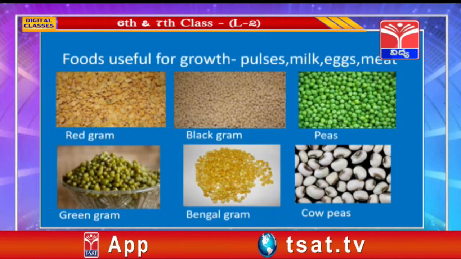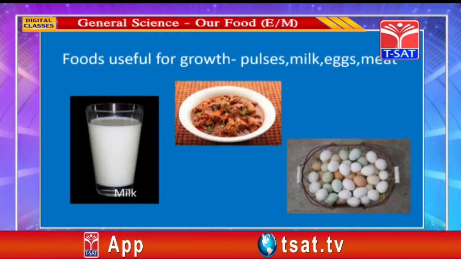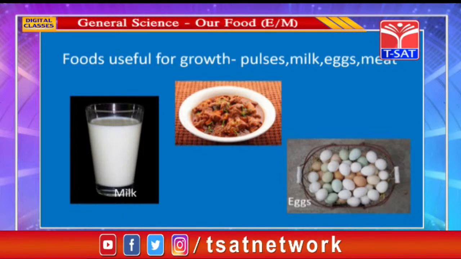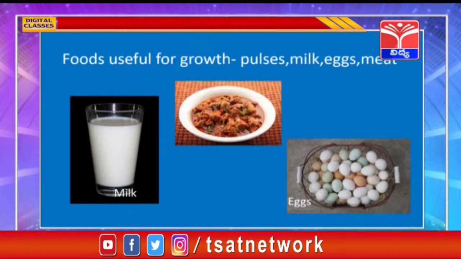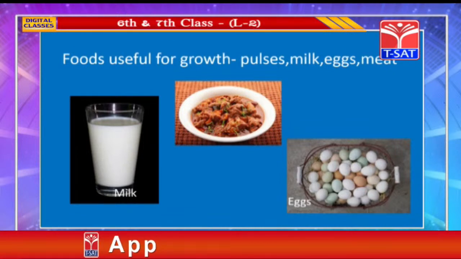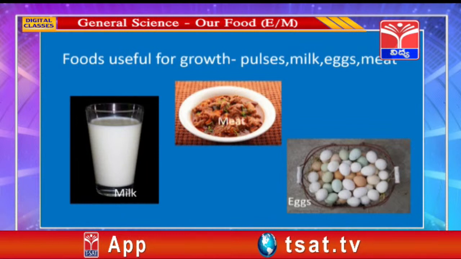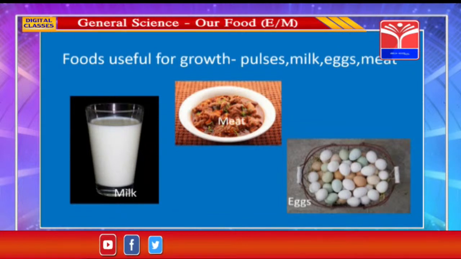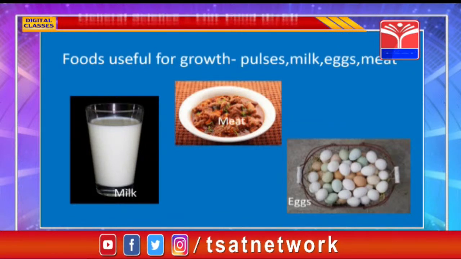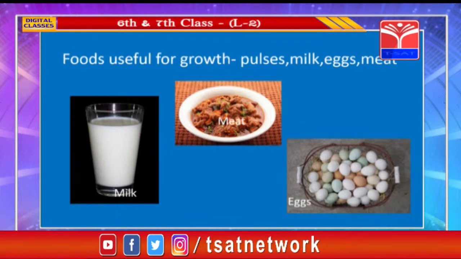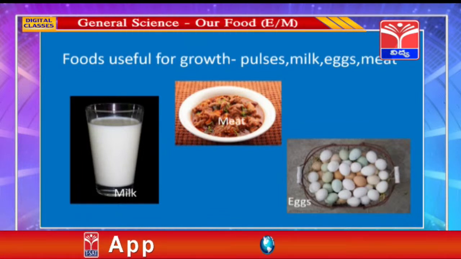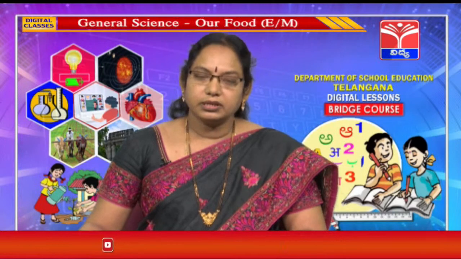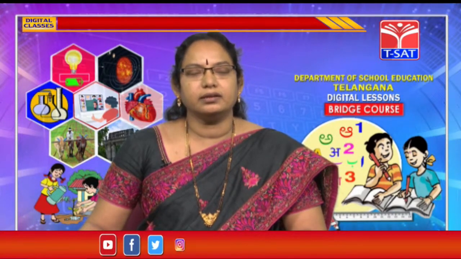Pulses contain proteins. Now, milk. Milk contains calcium, which keeps our bones and teeth strong. Eggs. Eggs contain lot of proteins and also vitamins are present in abundance in this. Eggs are wholesome food. Meat also contains proteins. So, these pulses, milk, eggs and meat contain protein which help in growth and repair of the body. Children, you must have noticed when we get injured, after 2 to 3 days, that wound will be healing. That is, new cells are formed. So, in formation of new cells, these proteins are needed.